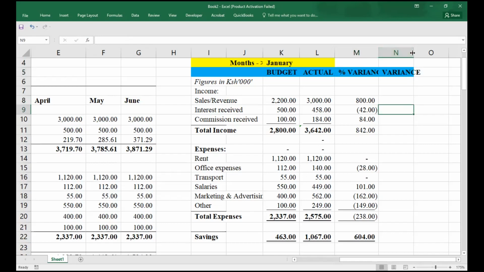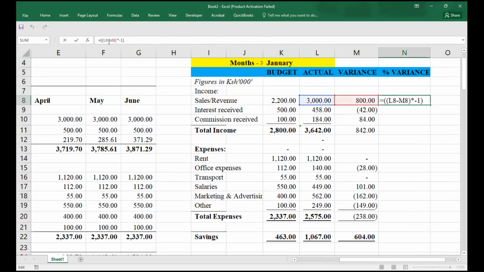Percentage variance, we are looking at percentage variance here. The same concept we just apply. We are going to take literally what we have here.